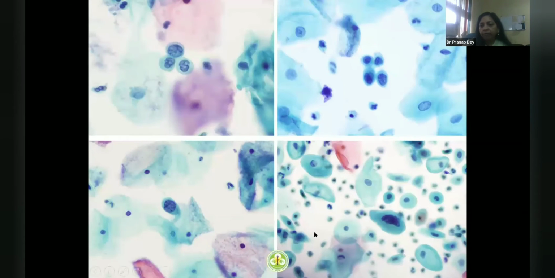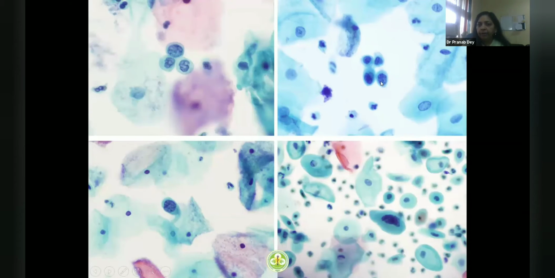So this is a part of an audit where all these smears were reported as ASC-H, and on follow-up biopsy, you can see these cells have deep indentations. So if I say this nucleus is like a walnutty nucleus with deep indentations, you will agree to this. Look at the high NC ratio. So this is HCL. This is also HCL.